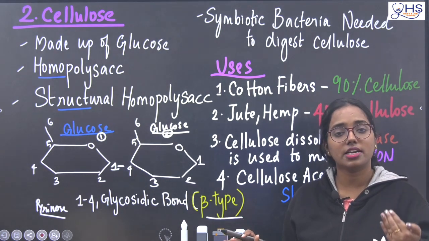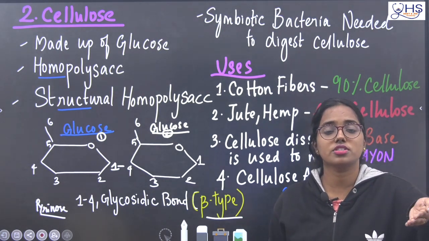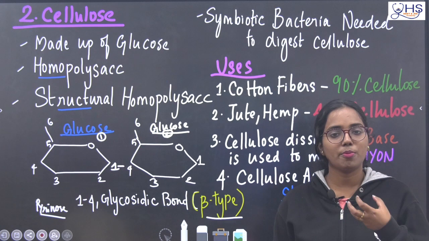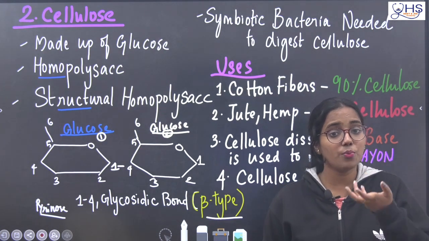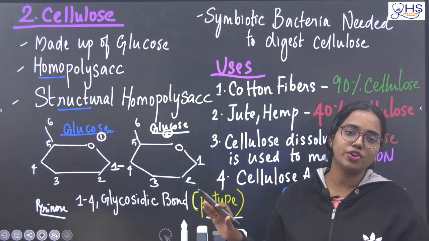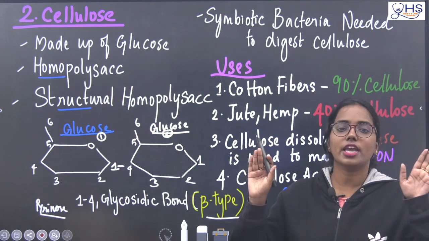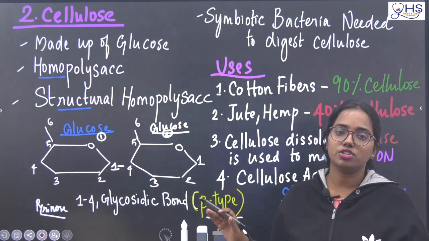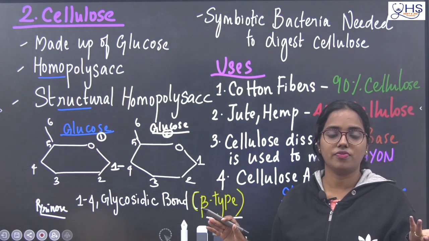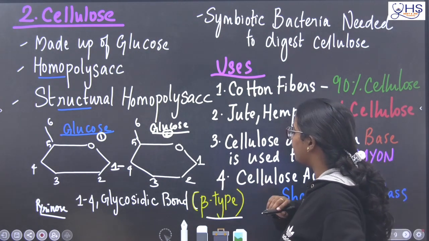Okay, we could digest it if, suppose during evolution, we get the beta amylase, if beta were present in our saliva in our body, we would be able to digest cellulose. But so far we don't have any beta type of enzymes, so we can digest only what? Glycogen, which means animal fat. Okay, so here it is beta type.